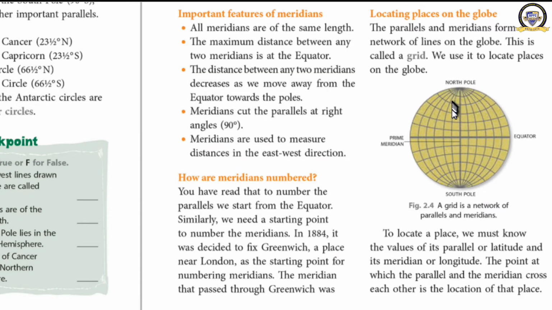It cannot be the half, correct half, because on the other side of this earth also, half is there. Then it was decided in the year 1884 that Greenwich, which is a place near London, has been decided as the starting point for numbering the meridians.